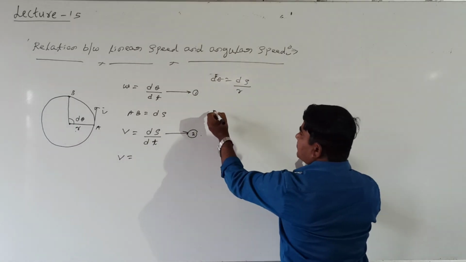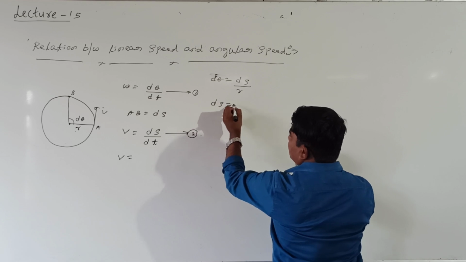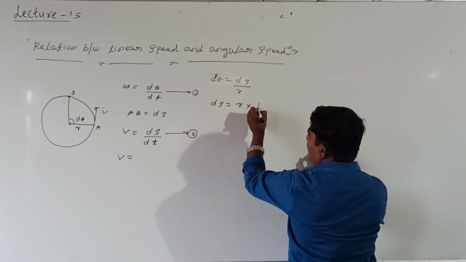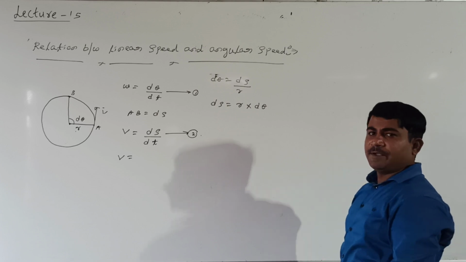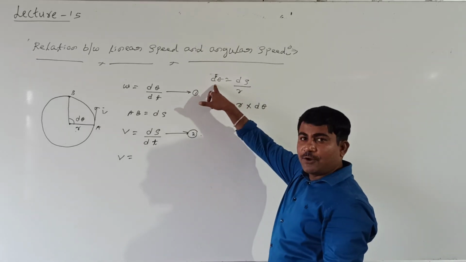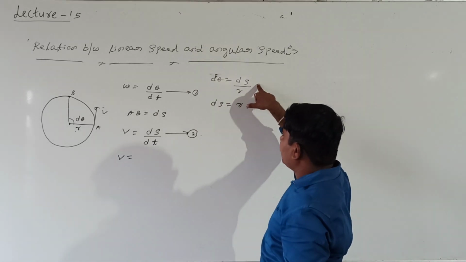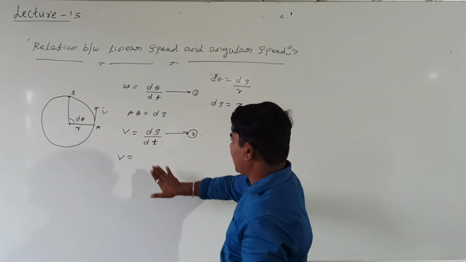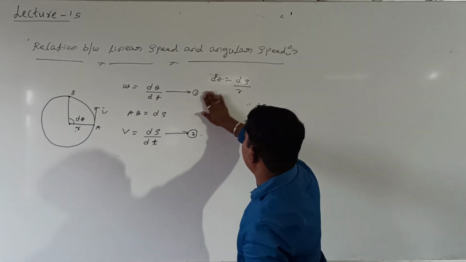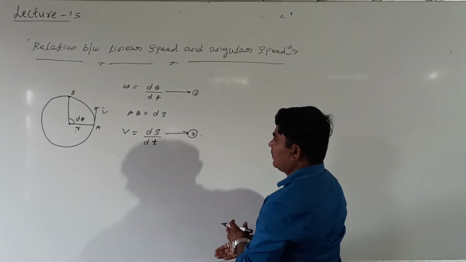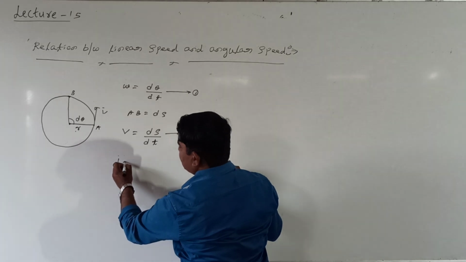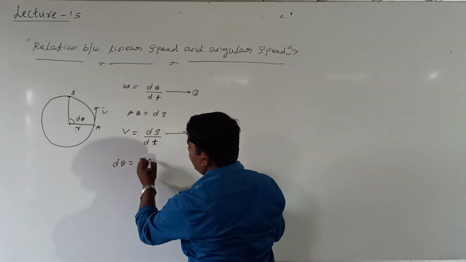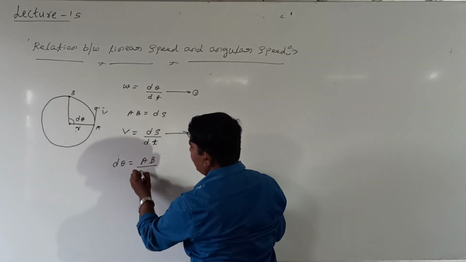Right. What is ds from this? ds equals r into delta theta. Angular displacement equals ds divided by r. What is ds? It is AB, so I will write directly here. Angular displacement equals AB divided by r.